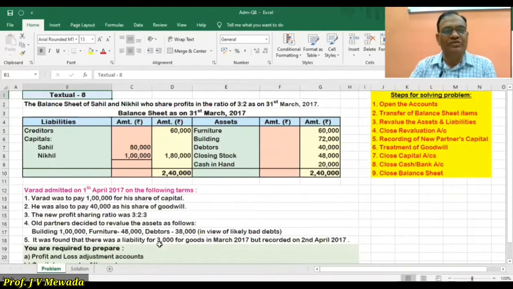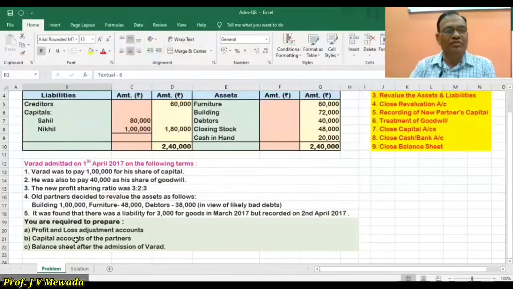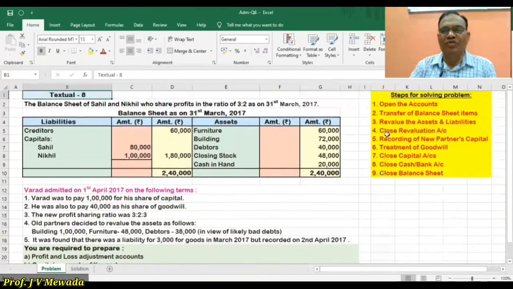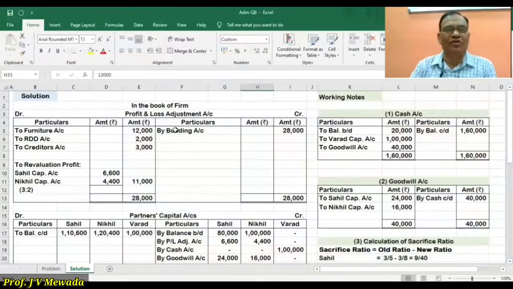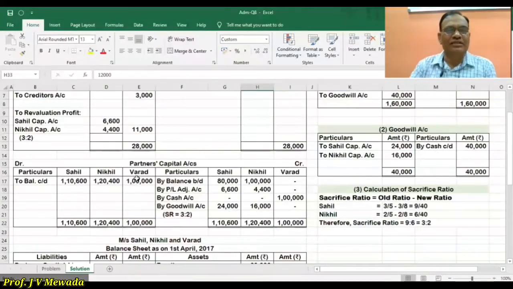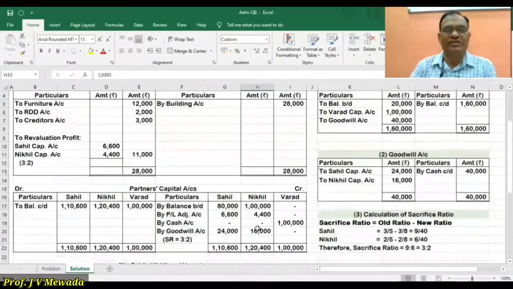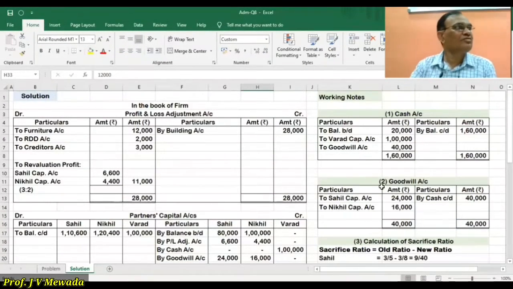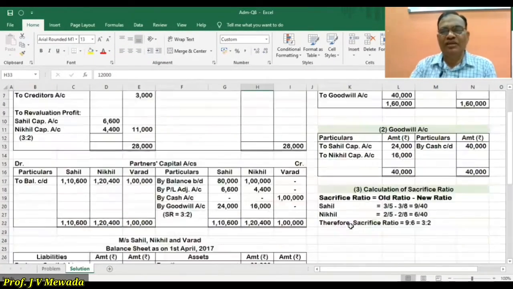It was found that there was a liability of 3,000 for goods in March 17, but recorded on 2nd April. You are required to prepare the profit and loss adjustment account, capital accounts of partners and the balance sheet after the admission of Varad. We have to follow these steps, and after following them, we are going to prepare the profit and loss adjustment account, partners' capital account, balance sheet, cash account, goodwill account, and calculation of sacrifice ratio.